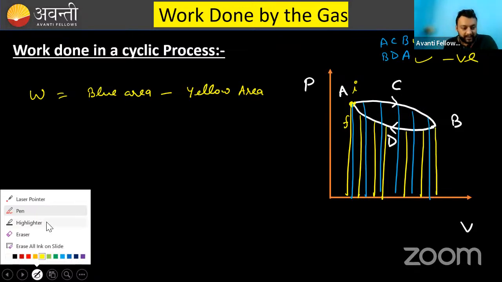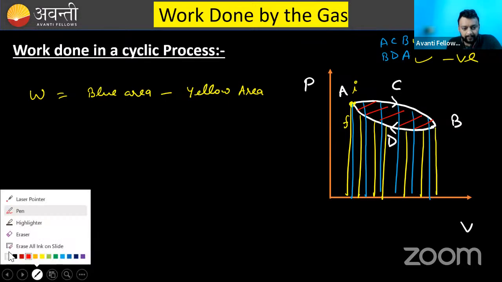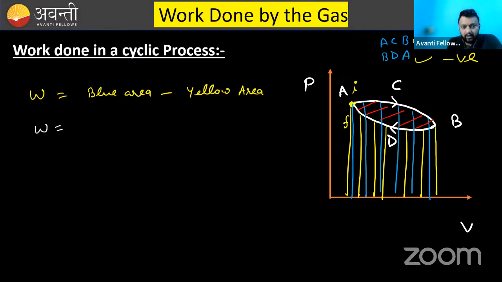Okay. If you subtract these two areas, what will you get? You will get this portion. You can easily subtract these two areas. What will be the remaining area? This portion is the remaining area. So the total work done will be the area enclosed by the cyclic process.